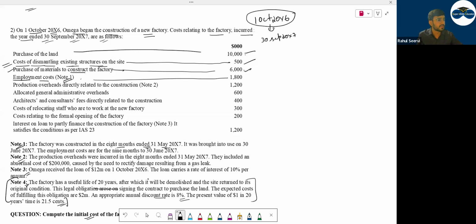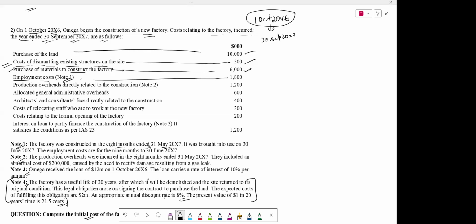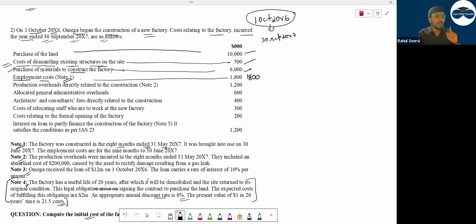Yes or no? Everyone. Yes. Barabar se gino months. Do count the months properly. I mentioned that time dates are very important here. 8 divided by 12. This 6000 I will include. This 500 I will include. This 10,000 I will include. Only 8 months are taken for construction.